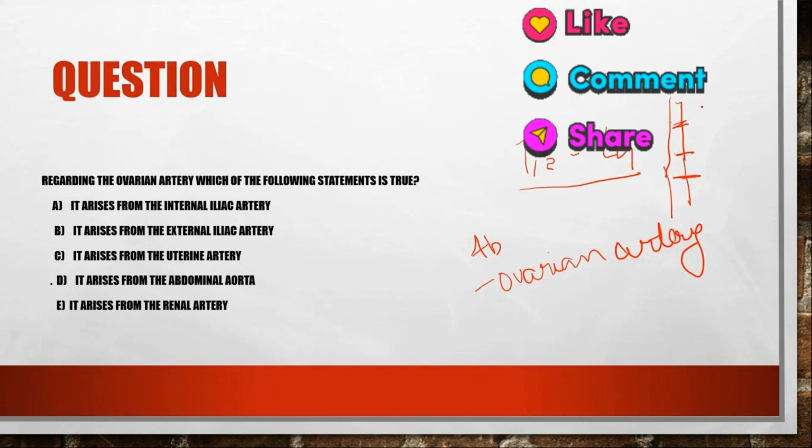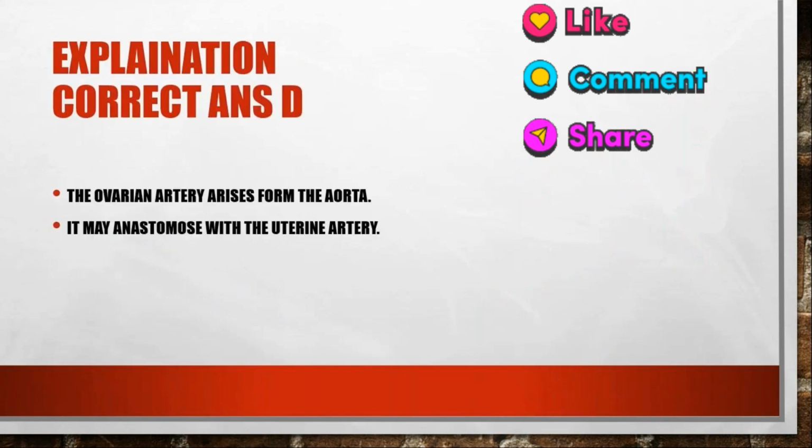So you have to remember that abdominal aorta starts from T12 to L4 and it gives three branches: the celiac trunk, the superior mesenteric, and the inferior mesenteric. So the correct option is answer D, and the explanation is that ovarian artery arises from the aorta and it may anastomose with the uterine artery. So I hope the answer is clear.